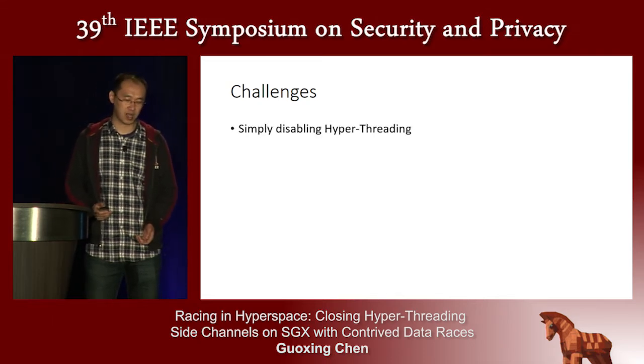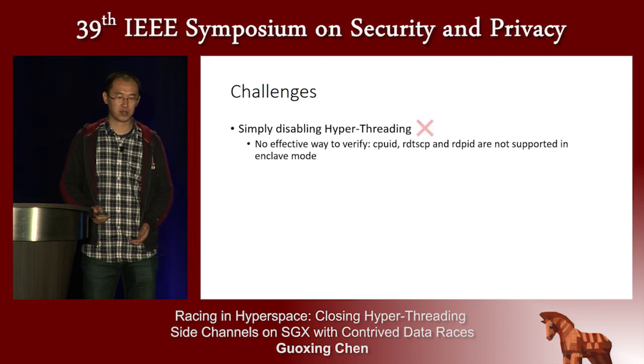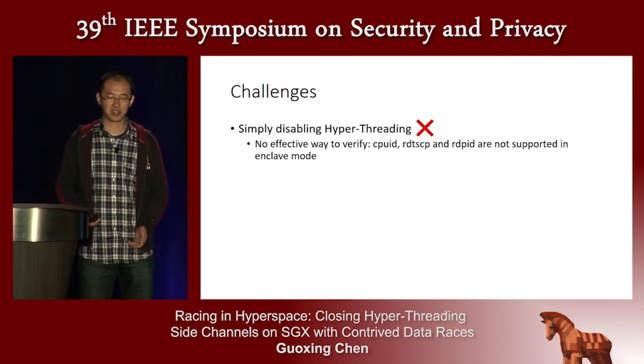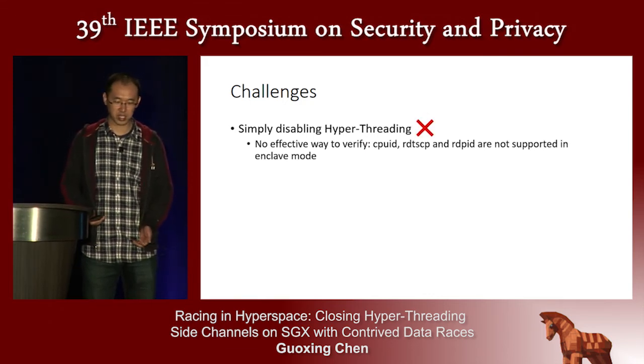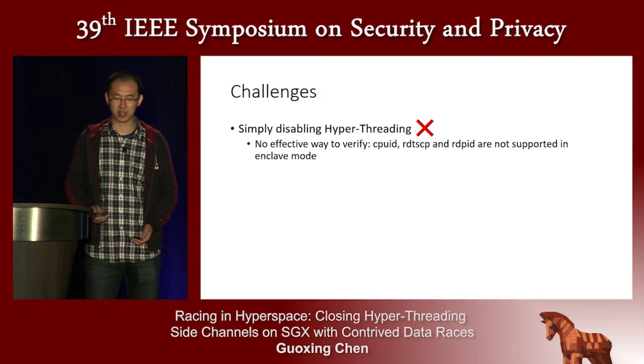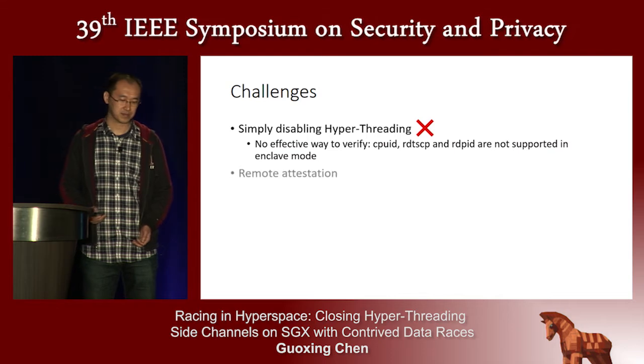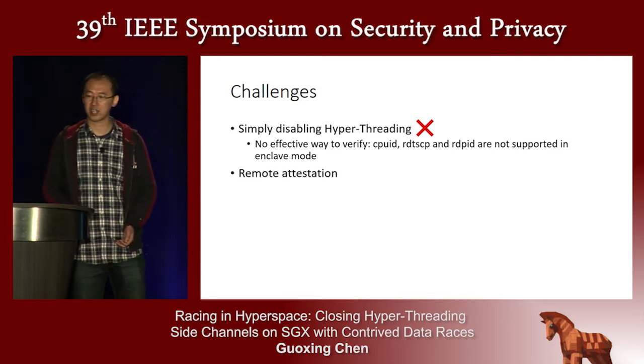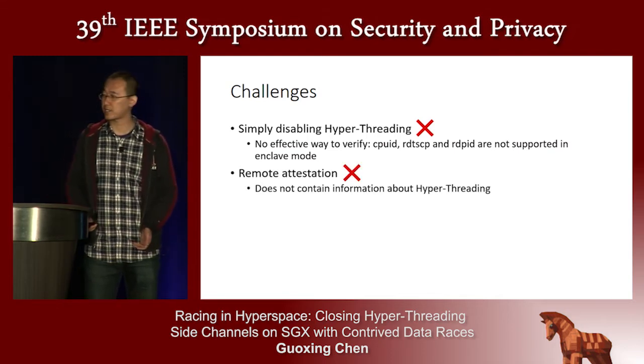Simply disabling hyperthreading does not work because there's no effective way to verify it. Instructions such as CPUID, RDTSCP, and RDPID are not currently supported in enclave. For remote attestation, currently it does not contain information about hyperthreading.